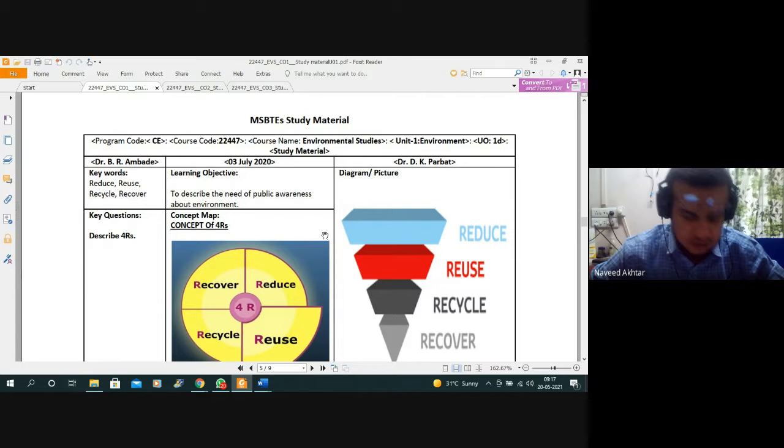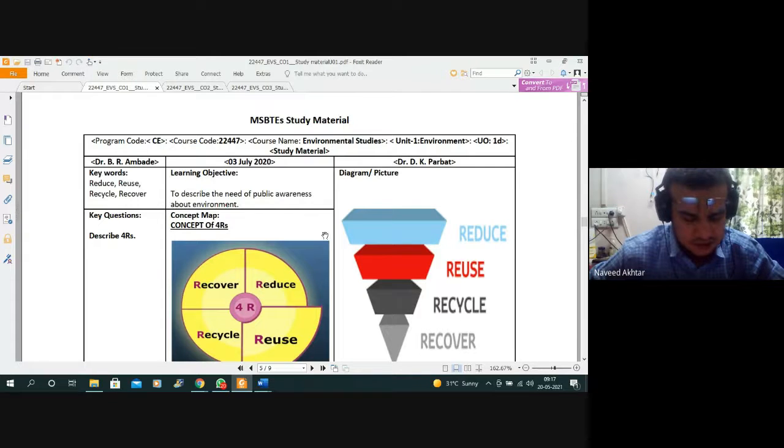Reuse. Many materials are reusable, such as in the paper industry, where we can reuse paper and prepare another quality of paper from it. So that is reuse, and then recycle.